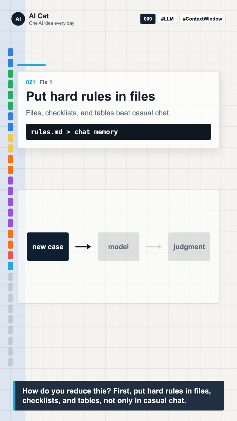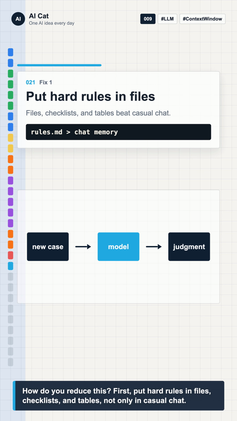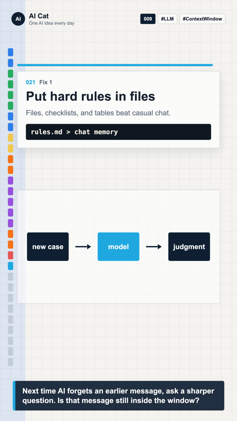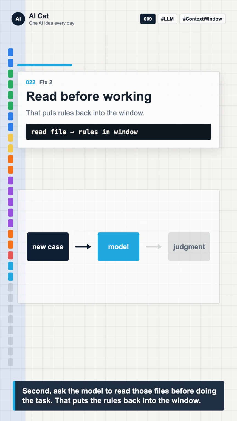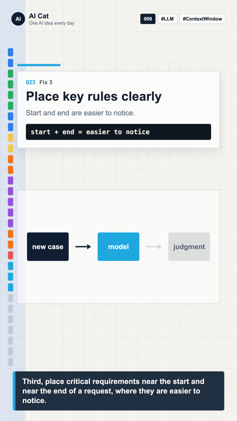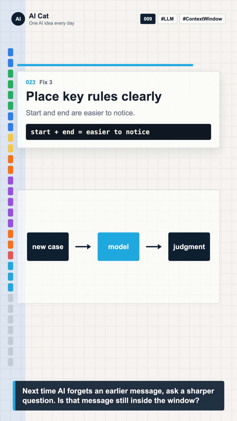How do you reduce this? First, put hard rules in files, checklists, and tables, not only in casual chat. Second, ask the model to read those files before doing the task. That puts the rules back into the window. Third, place critical requirements near the start and near the end of a request, where they are easier to notice.